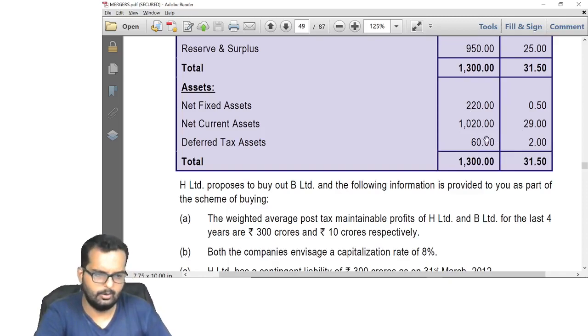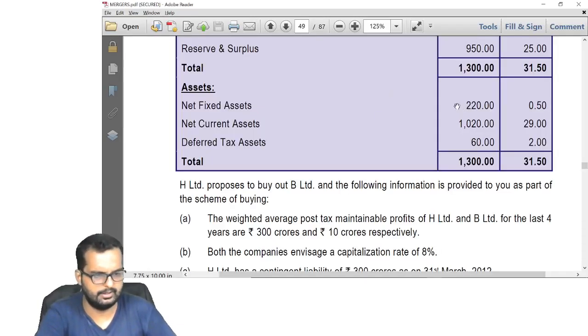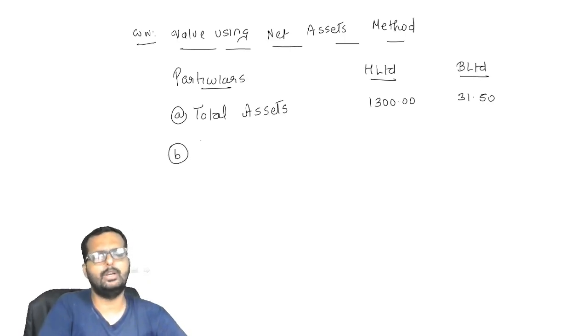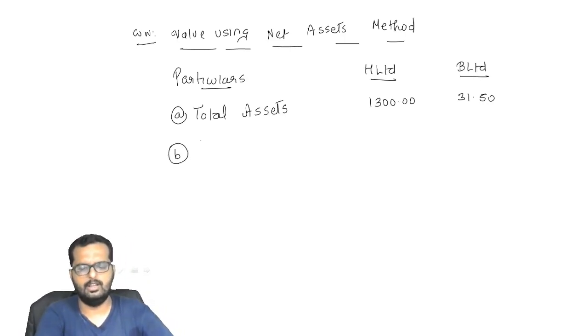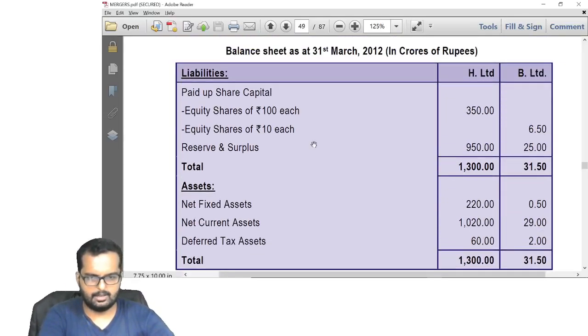We will include everything, including deferred tax, because whatever is shown is an asset. We'll take everything, and then from that we will reduce the outside liability. So what remains with us will be only equity and reserves. That is the concept behind this. In FR you can do whatever you want. Here it is purely total assets minus outside liabilities. So what is the outside liability coming over here?